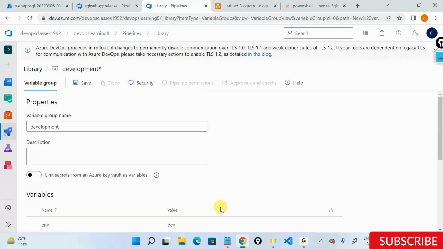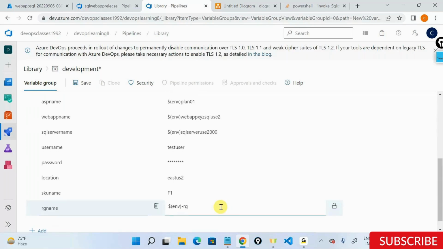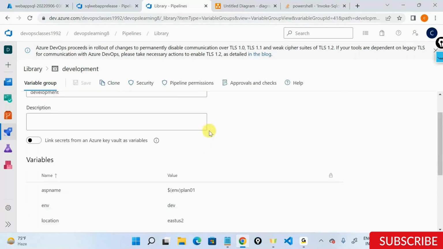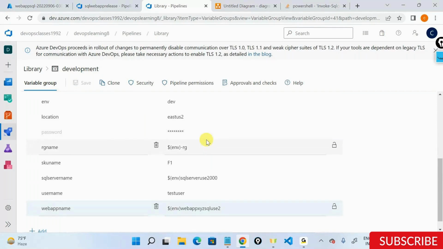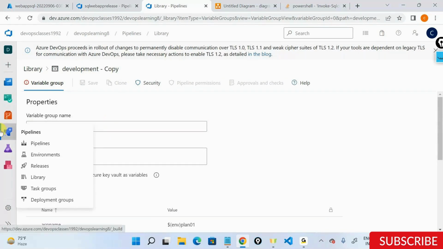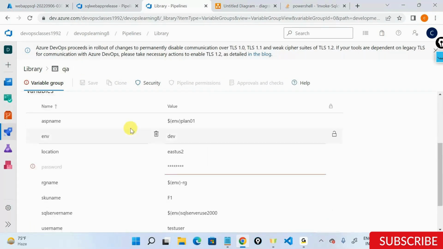Same thing that I'm declaring in my pipeline variables, I'm declaring in my variable group. I'll say save. Now I want the same set of variables for QA. I'll say clone. I'll change the name here to QA. Just come down. I'll need to retype my password here.